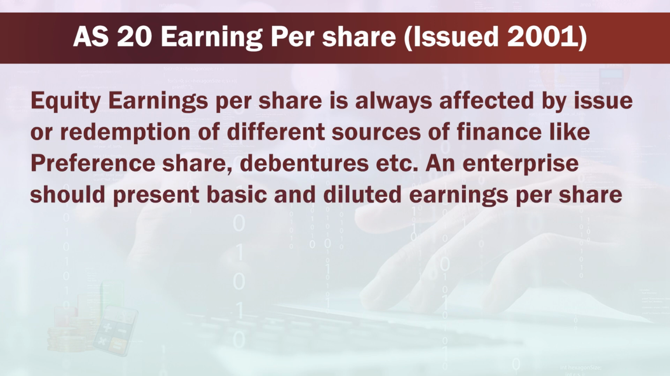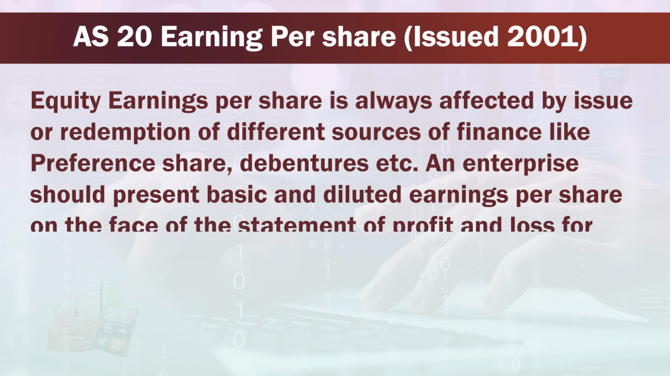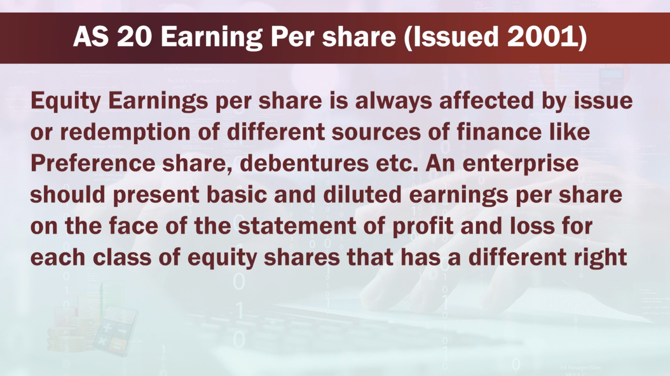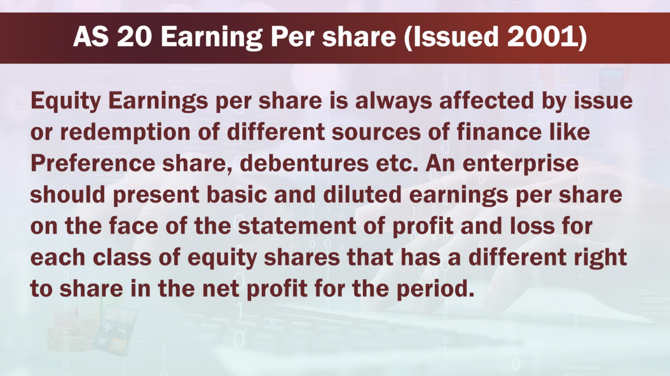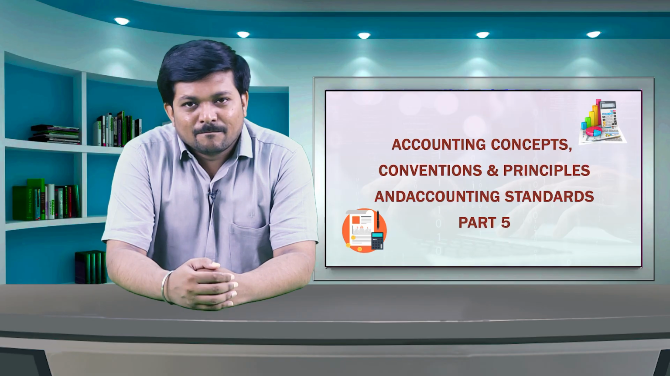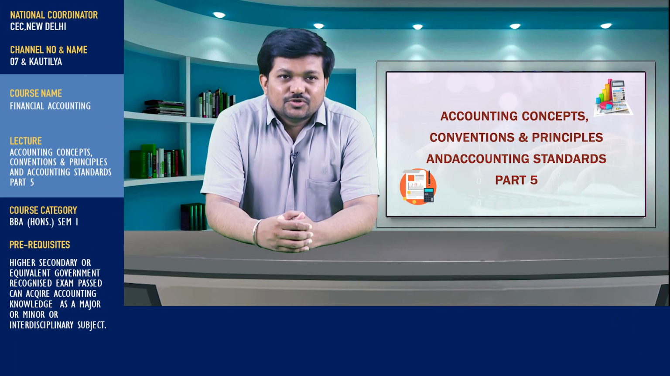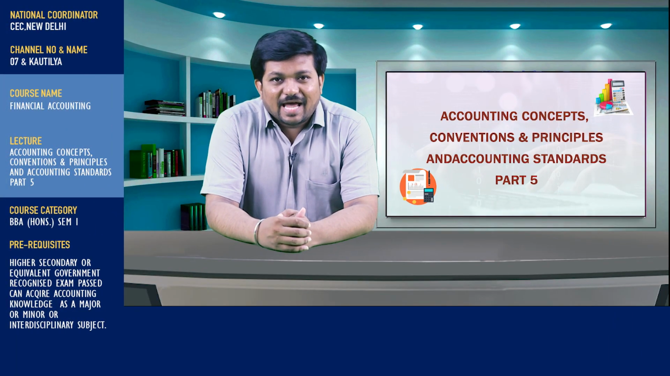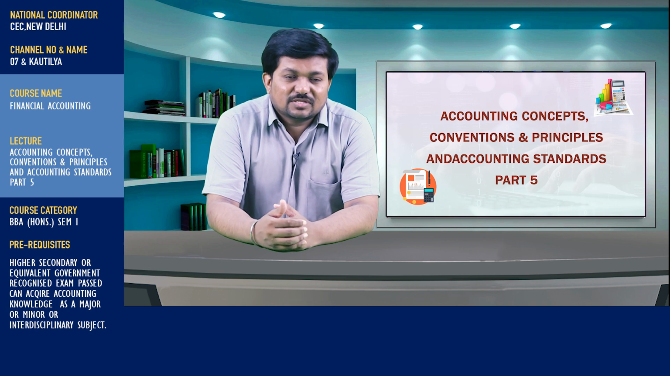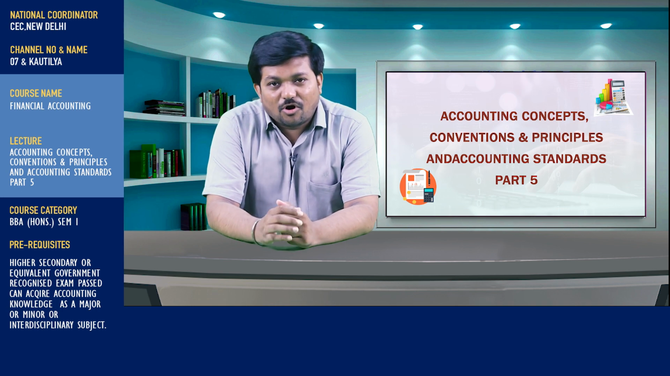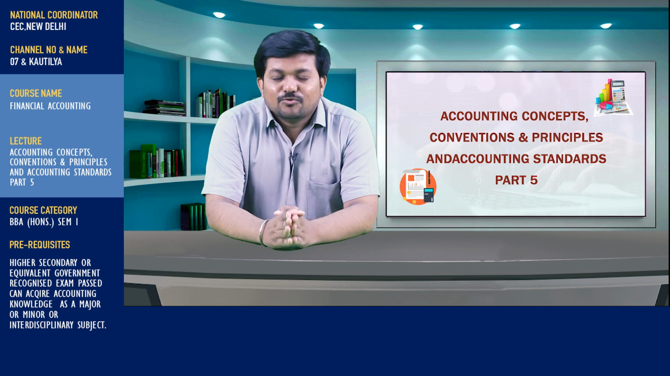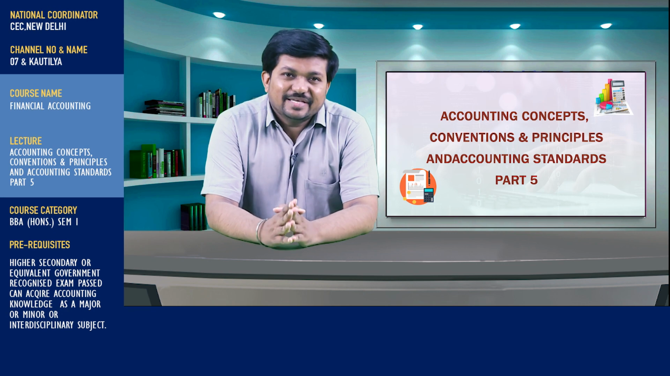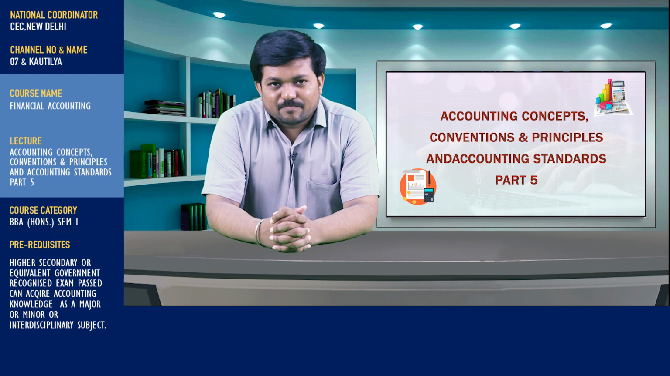An enterprise should present basic and diluted earnings per share on the face of the statement of profit and loss for each class of equity shares that has a different right to share in the net profit for the period. And an enterprise should present basic and diluted earnings per share with equal prominence for all periods presented. To meet such needs, this AS is used.